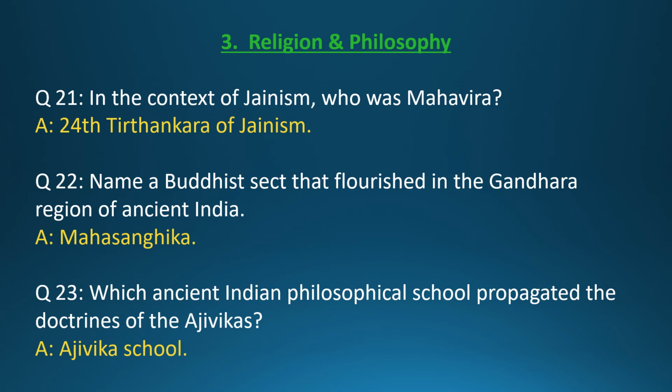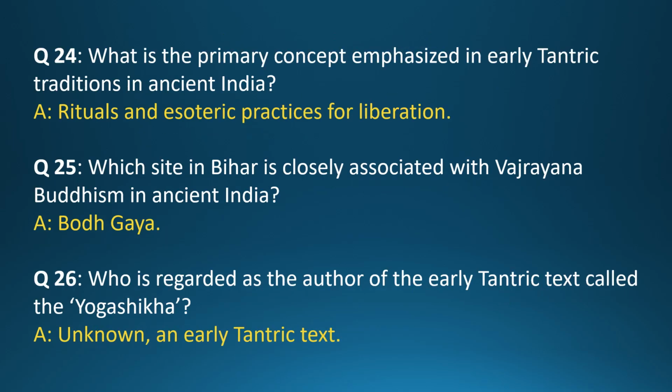Question 21. In the context of Jainism, who was Mahavir? Answer: 24th Tirthankar of Jainism. Question 22. Name a Buddhist sect that flourished in the Gandhar region of ancient India. Answer: Mahasanghika. Question 23. Which ancient Indian philosophical school propagated the doctrines of the Ajivikas? Answer: Ajivika school.